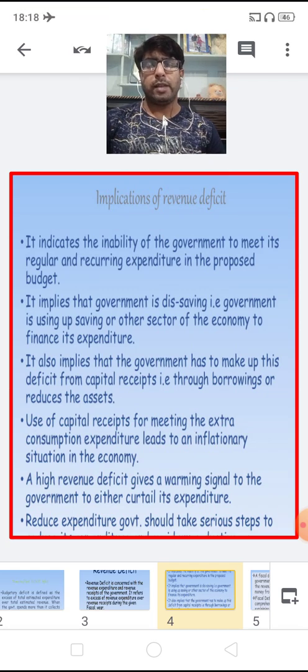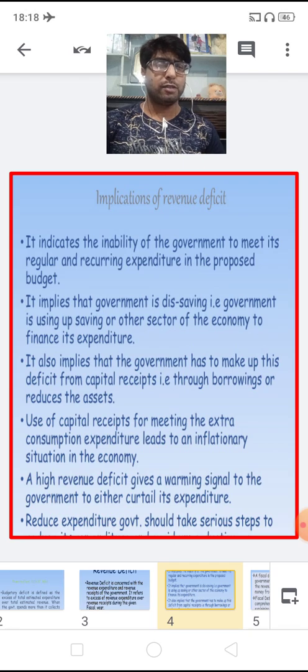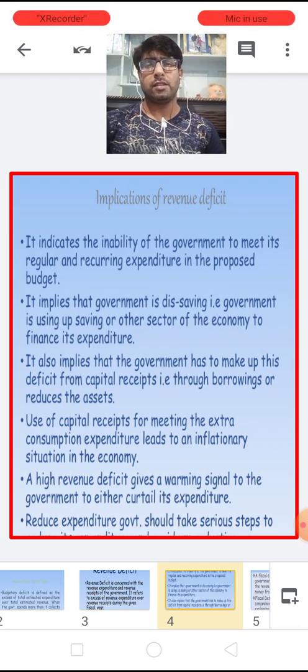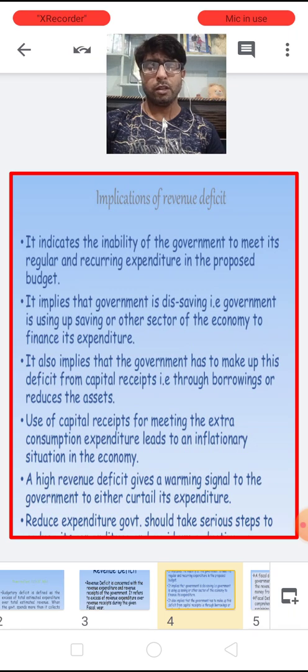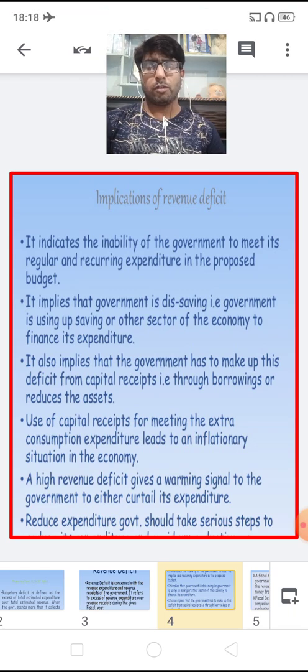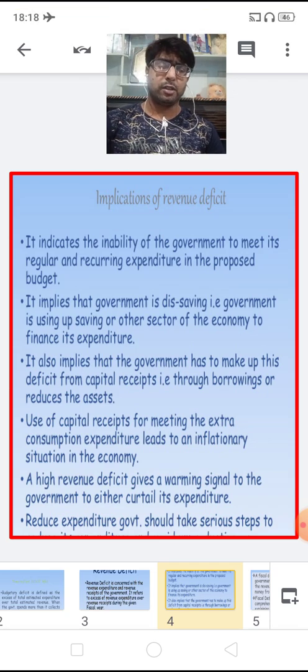the government may have to raise the funds through borrowings. If there is a deficit, then the government has to raise funds from borrowings. Now, this raises the liability of the government and it lowers its creditworthiness. So it also implies that the government has to make up this deficit from the capital receipts, that is through borrowings or by reducing assets.